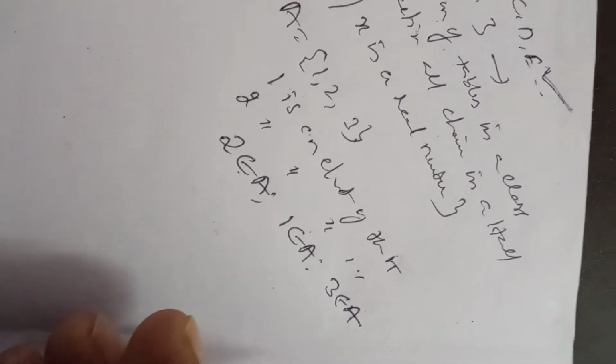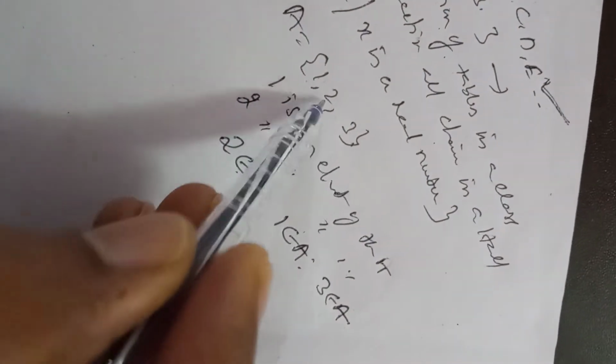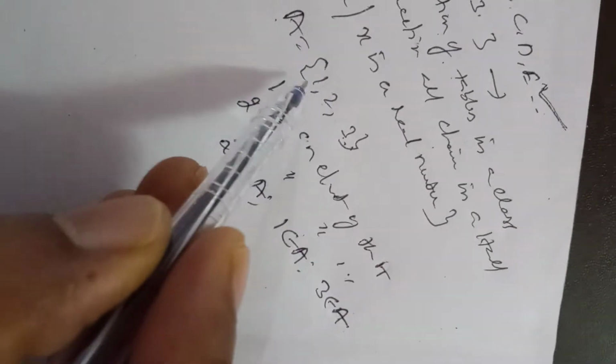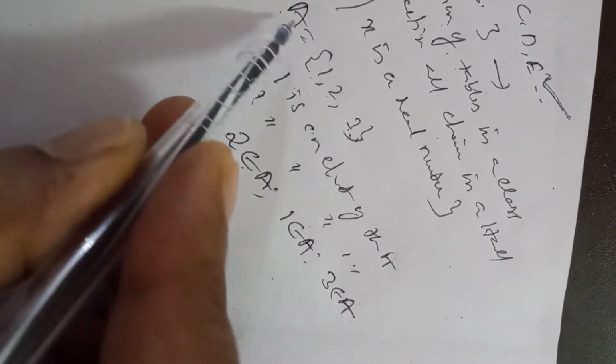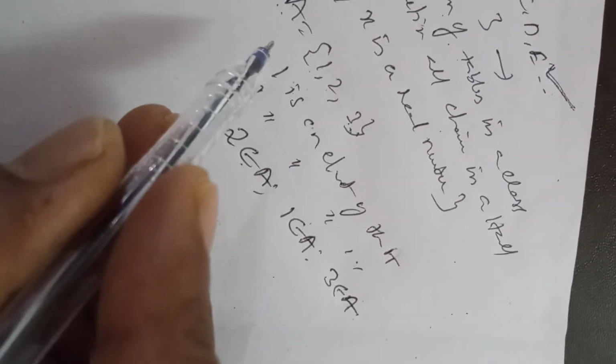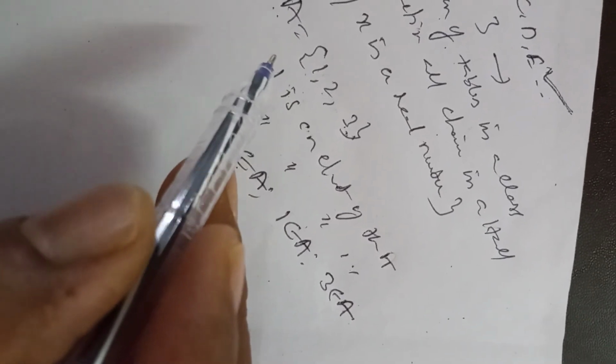It is a notation for belongs to. 2 is an element in A, 1 is an element in A, 3 is an element in A. Or you can say 1 is a member of A, 2 is a member of A, 3 is a member of A. Or you can say 1 is in A, 2 is in A, 3 is in A. These are called elements of a set, and also members of the set A.